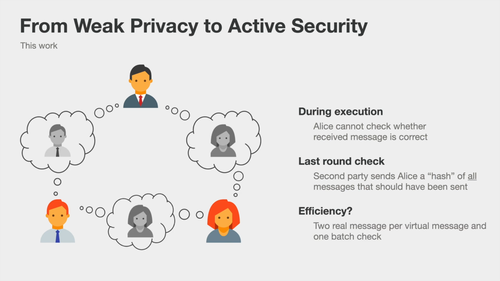So now what is the efficiency of this approach compared to the previous approach? Because we don't need the 2 real senders to send every message redundantly immediately, now for every message we only have 2 real messages rather than 3, but in addition we have one small batch check at the end of the execution.